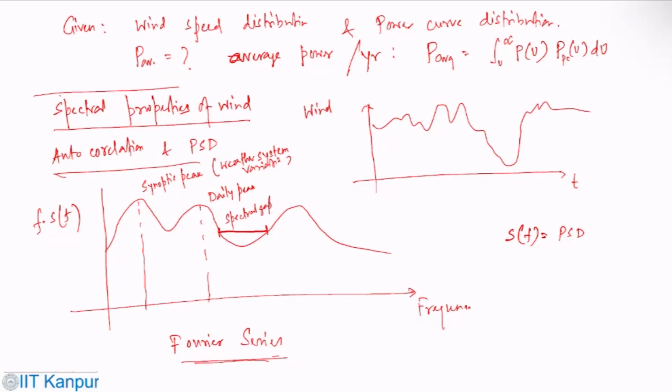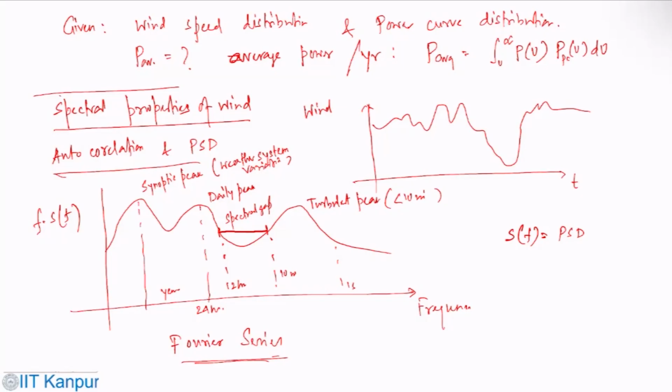It could be 2 hours to 10 minutes. This is 1 second. This could be less than 10 minutes. This is, let's say, 24 hours. This is kind of a year. So the spectral density is a Fourier transform.